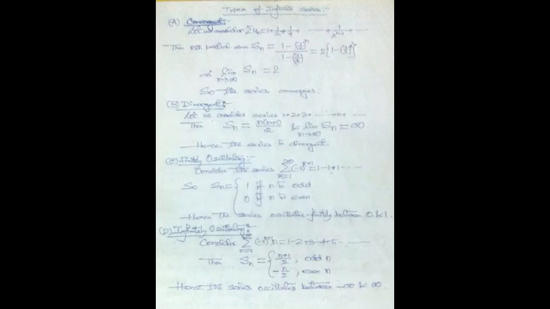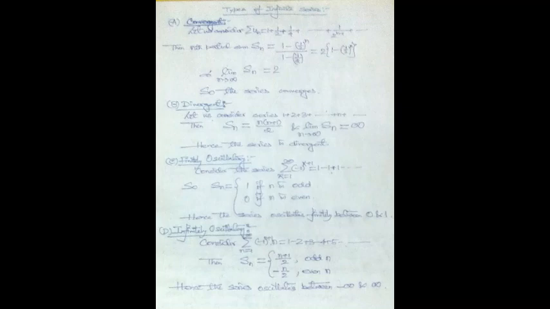an infinite series, that is 1 plus 1/2 plus 1/4 plus so on. That is the infinite geometric series with common ratio 1/2. If we compute the nth partial sum Sn, that will be the sum of this geometric series. This is nothing but (1 minus (1/2)^n) divided by (1 minus 1/2), that is 2 times (1 minus (1/2)^n).